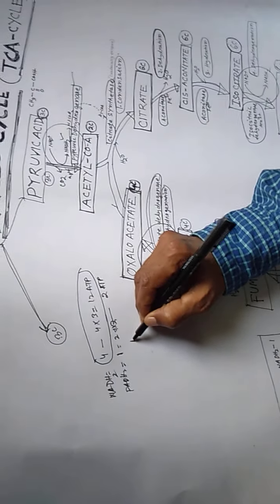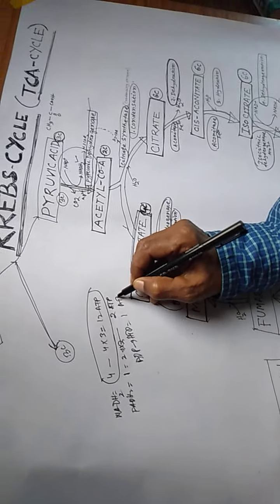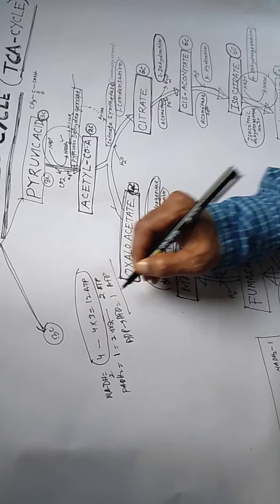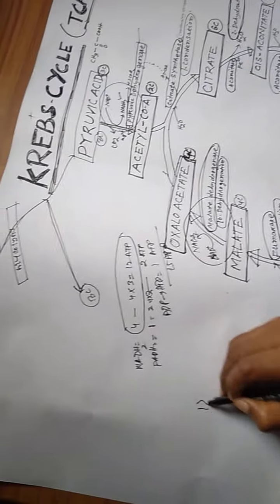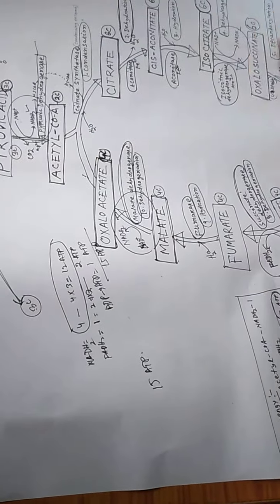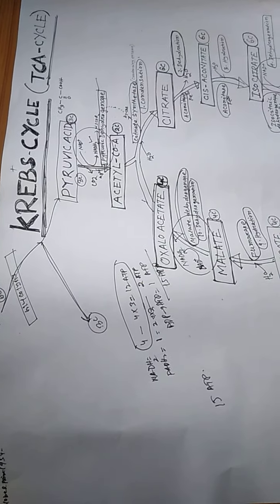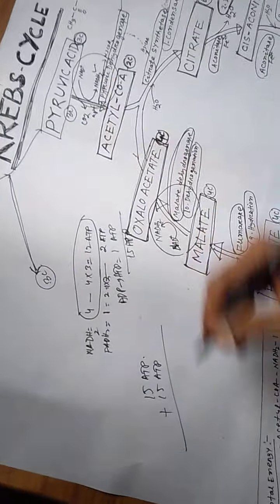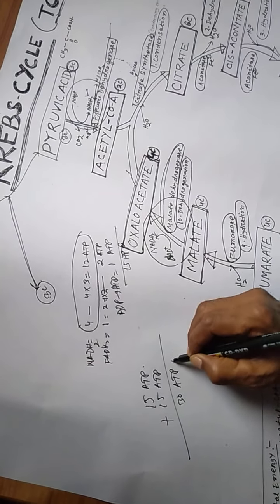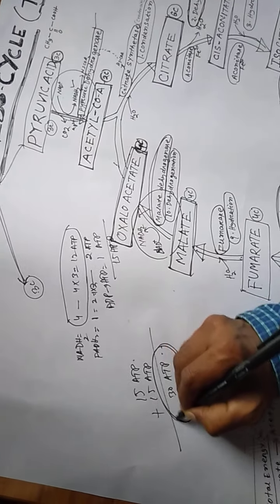So 12 plus 2 plus 1 is 15 ATP in total for 1 pyruvic acid. For another pyruvic acid, another 15, so 15 plus 15, for 2 pyruvate, is 30 ATP in total that we will get.